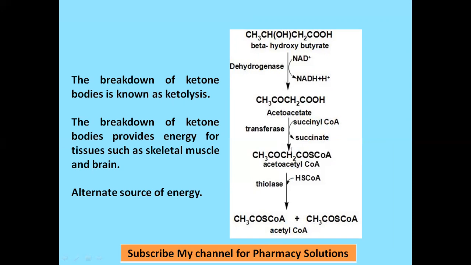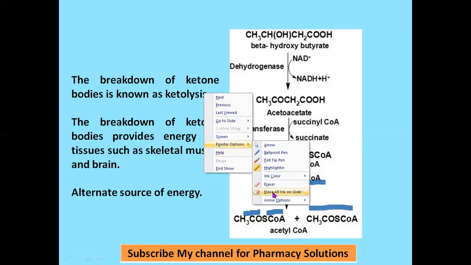What happens where lysis takes place? Here you can see, one hydrogen from this HS-CoA is taken by this CH2 to form one molecule of acetyl-CoA, CH3CO, SCoA, and here CH3CO is there. That CO and SCoA are attached. So it will form one more molecule of acetyl-CoA. So two molecules of acetyl-CoA are synthesized on ketolysis. Ketolysis, breakdown of beta hydroxybutyric acid, is converted to two molecules of acetyl-CoA. That is all about ketolysis.